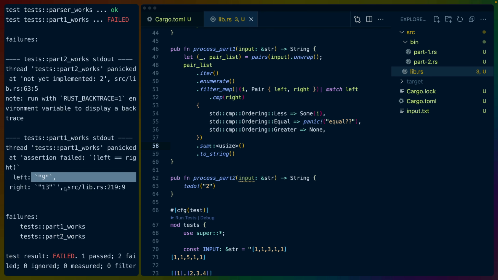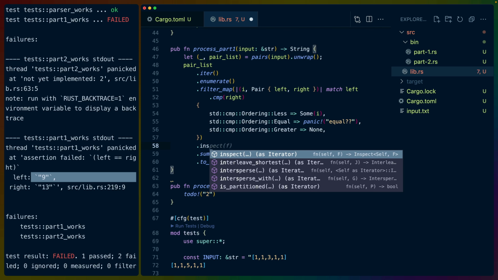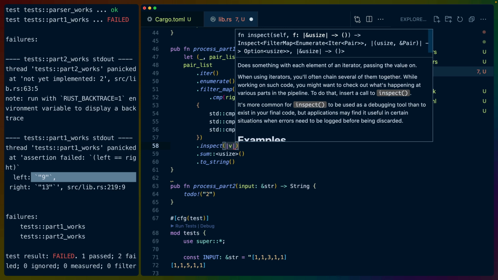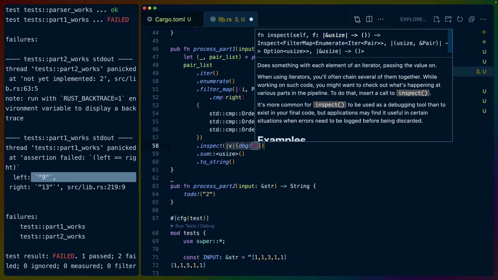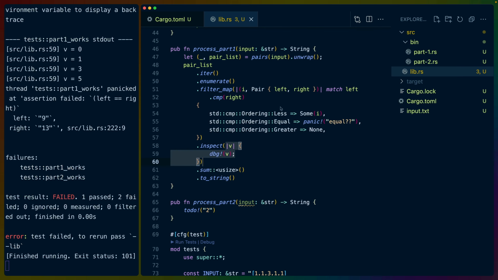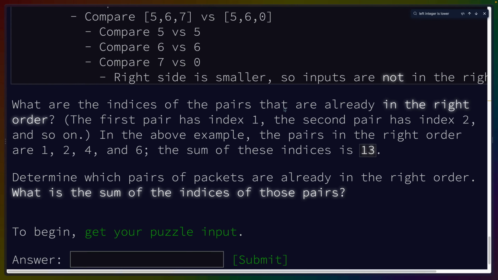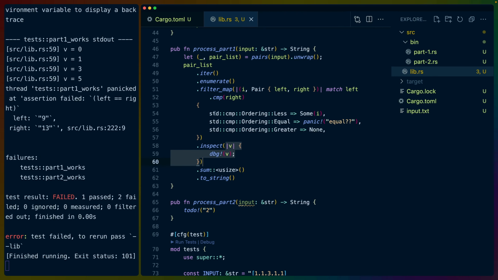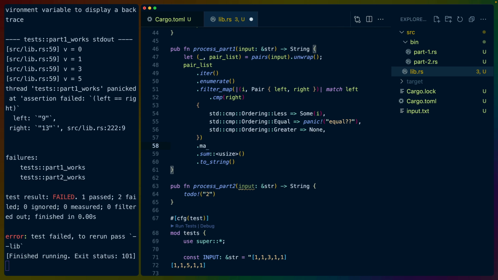Okay, so our cheap trick didn't work. I didn't really think it was going to, but it would have been really funny internally to me if it did. 0, 1, 3, 5 is what we get. Oh no, did that actually work? Hang on. What are the indices of the pairs that are already in the right order? The first pair has index 1. Oh no. This is not good, y'all.